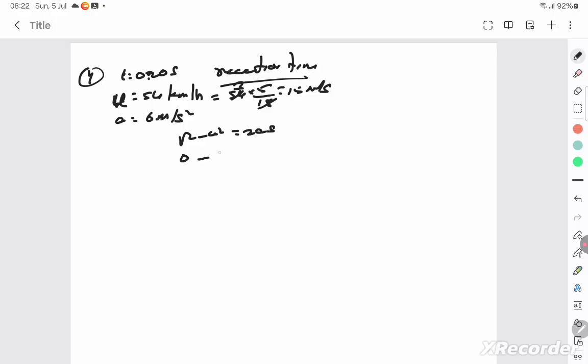U is just found out to be 15, so 0 minus 15 whole square is equal to 2 into acceleration, which is negative because it's retardation, into s. With that I can find what my s is. Negatives get cancelled. I get the value of s, which is 225 by 12, which is 18.75 meters. So he stops the car after traveling through a distance of 18.75 meter.